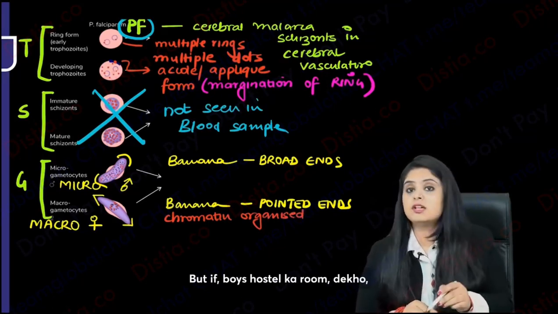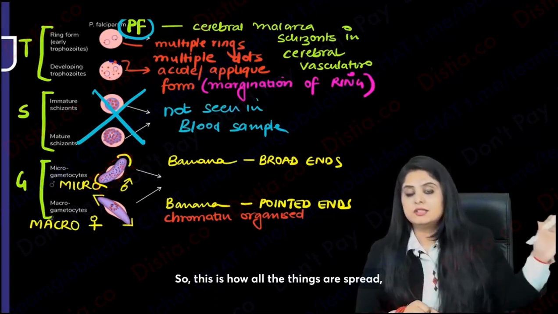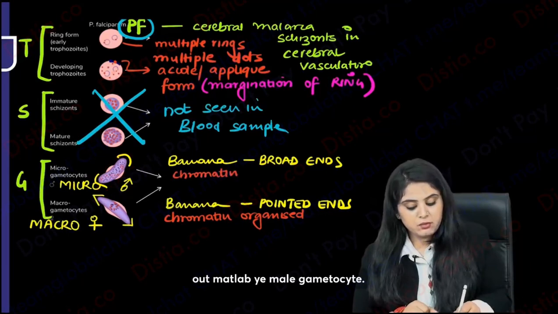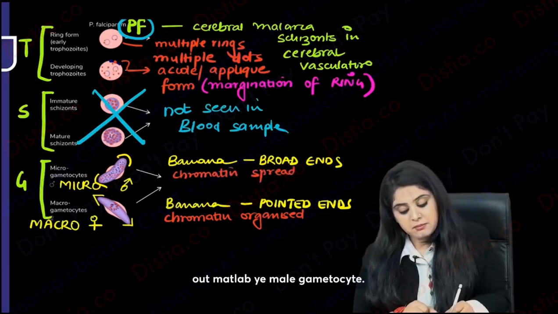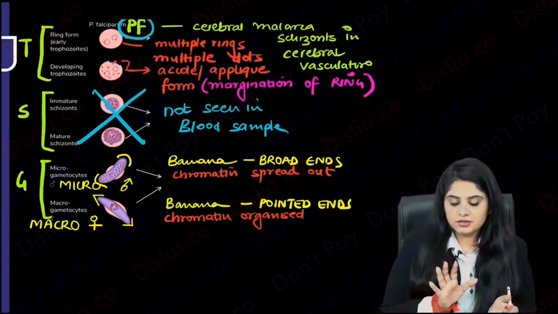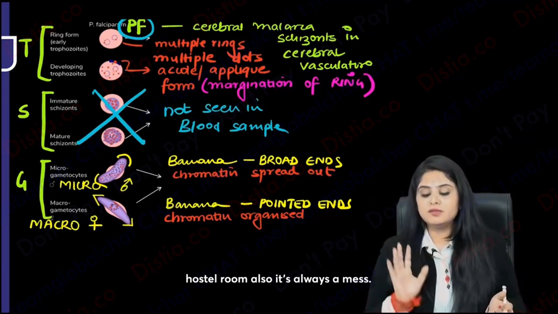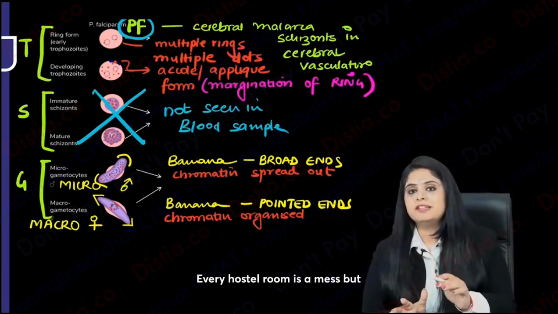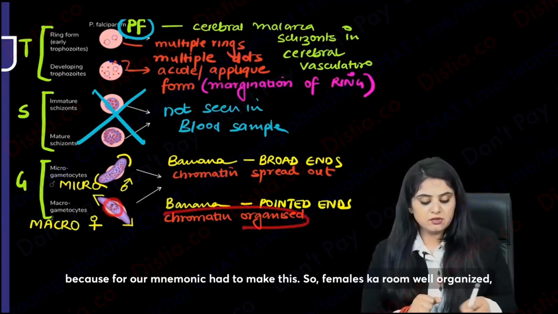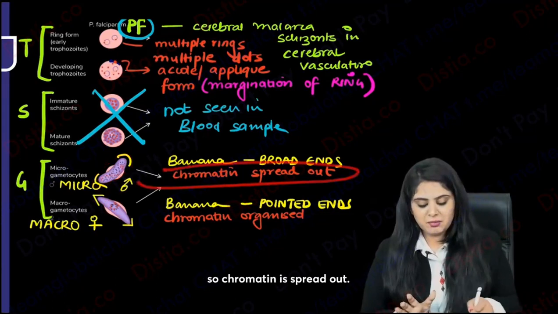But if boys' hostel ka room dekho, everything is here and there. So this is how all the things are spread. That is, if the chromatin is spread out, matlab ye male gametocyte. Although honestly, this is a very cliche kind of an example that I give you, because you come to any girls' hostel room also, it's always a mess. Every hostel room is a mess, but for our mnemonic, I had to make this. So females ka room well organized, chromatin well organized. Males ka room all messy and everywhere, so chromatin is spread out.